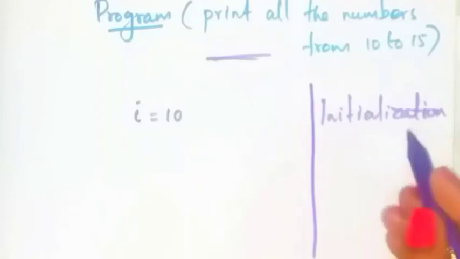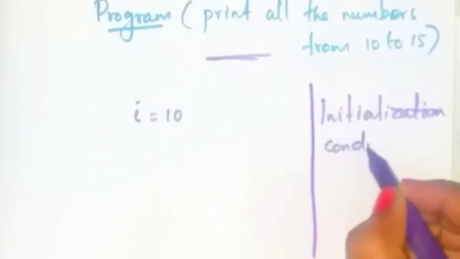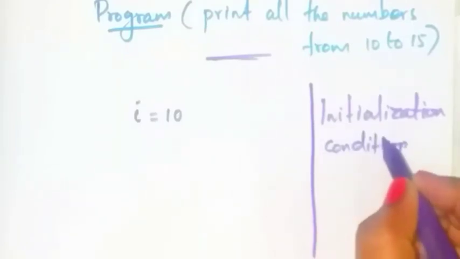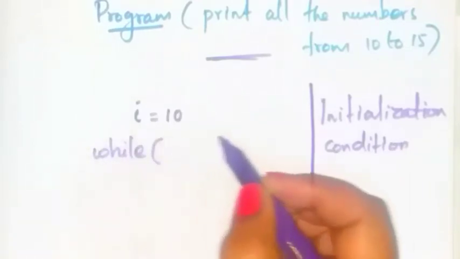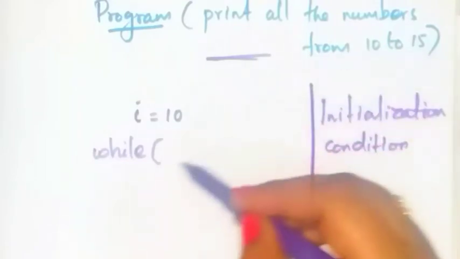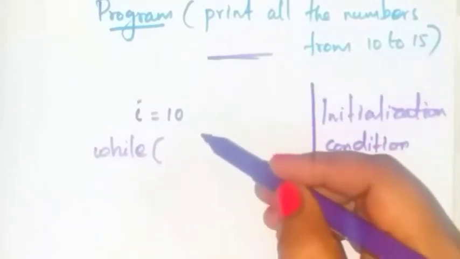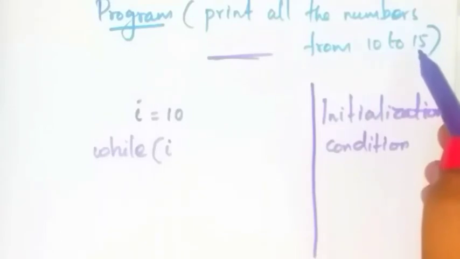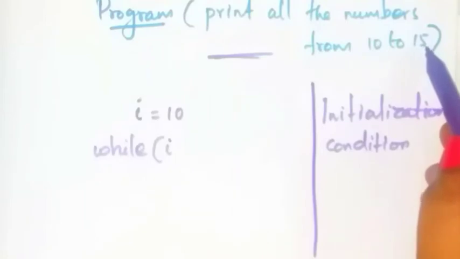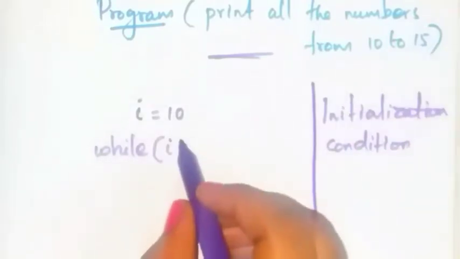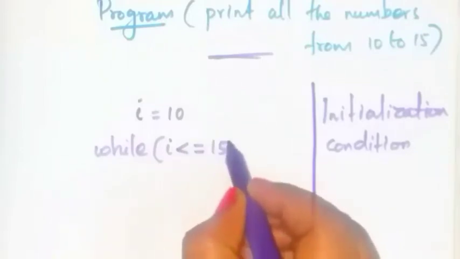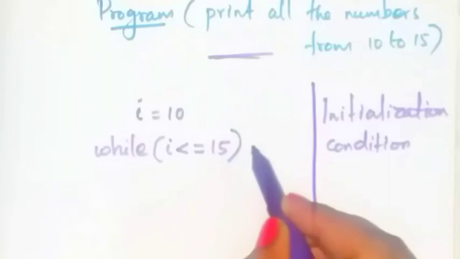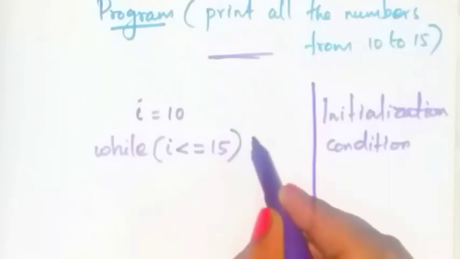Next step is what? Condition. Okay. Next we are going to write the condition. How will you write the condition? While, next parenthesis, within parenthesis write the condition. Okay. We are going to print the numbers from 10 to 15. Okay. So you have to print the numbers up to 15. So here write the condition I is less than or equal to 15. Okay. Write the condition like this. Okay. Here write the colon.